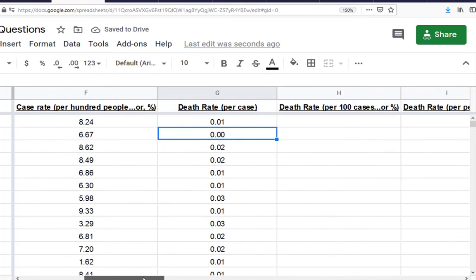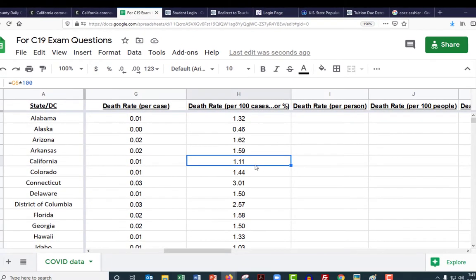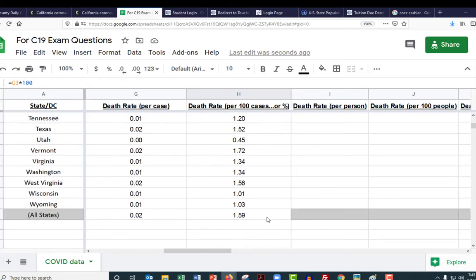So again, I think we should do a death rate percent. We're going to take that last number and multiply it by 100, and that's going to change it to 1.32% for Alabama. I'm going to drag it down. About 0.5% for Alaska, and we can drag this all the way down. So California does have a higher death rate than Alaska. You could actually say it's just a little bit over double the death rate, because it's more than 1% versus less than 0.5%. What's the whole United States death rate? About 1.6% so far.